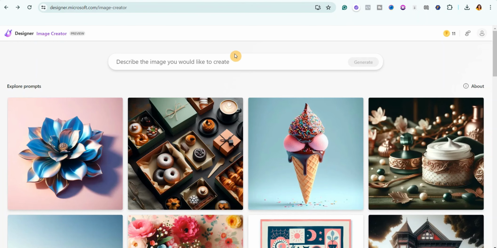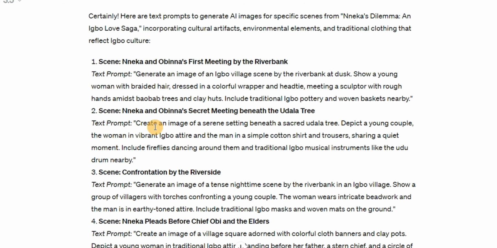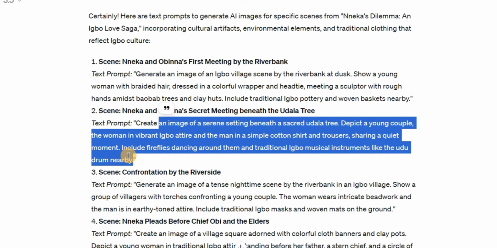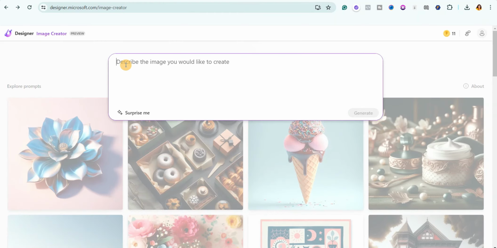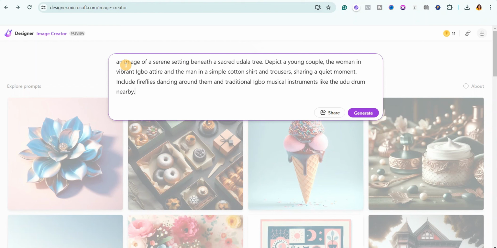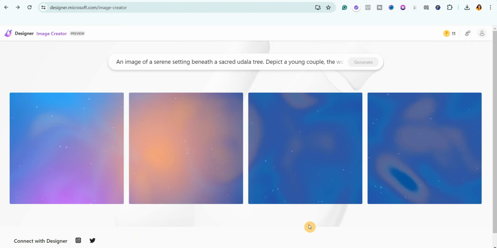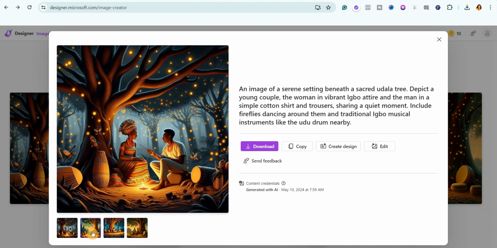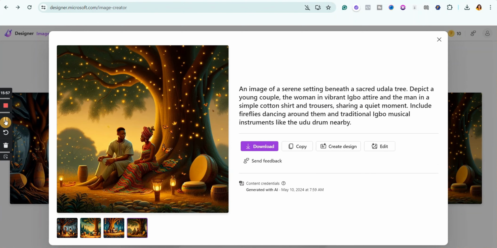Okay, so we're going to generate another image so that you can understand exactly how to do it. So now we're going to go back over to ChatGPT and then we're going to copy the second prompt. Then come back to Microsoft Designer, come to this bar and paste it and hit generate. Now you can see that it generated an entirely different look altogether. So what I would recommend you do is for you to edit the prompt and regenerate it again.